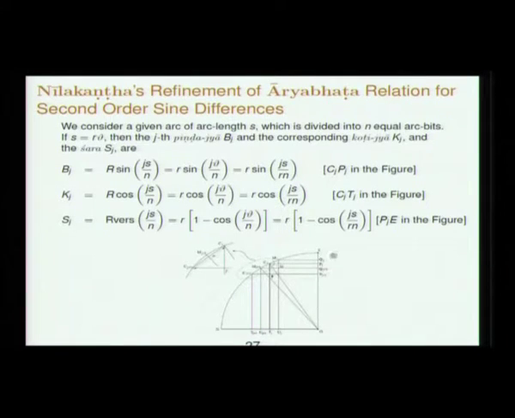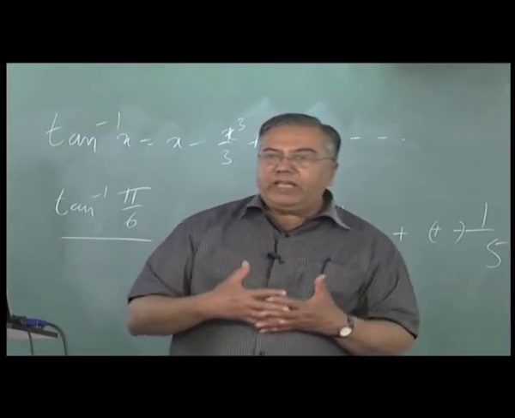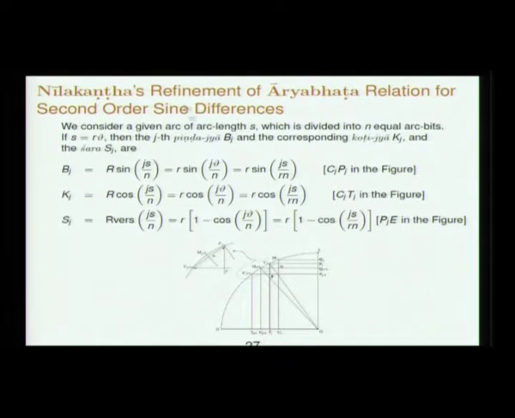You take the arc, so the arc is something ES or wherever, divide it into n equal arc bits. The same thing will be later useful in considering Madhava's proof of the sine series also, as given in Yukti Bhasha. So whatever arc you have, divide it into n bits, and then the jth bhuja, the jth koti and the jth shara can be defined.